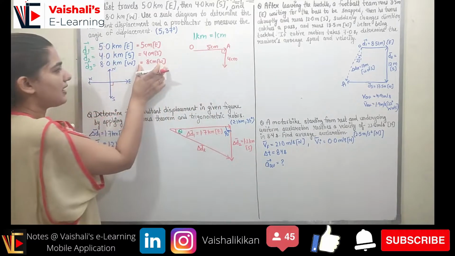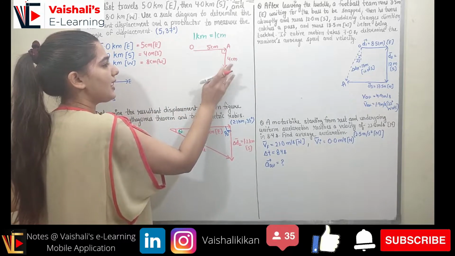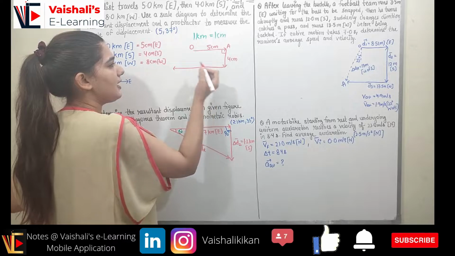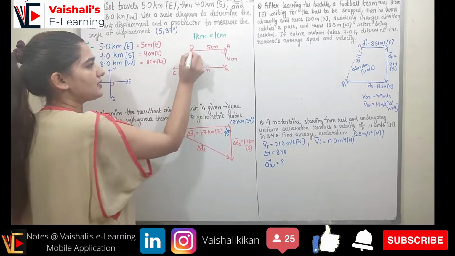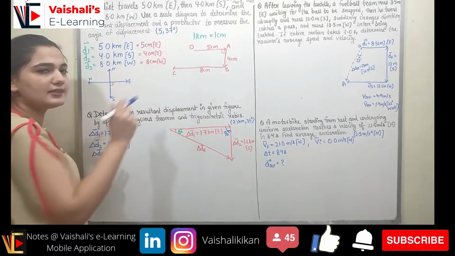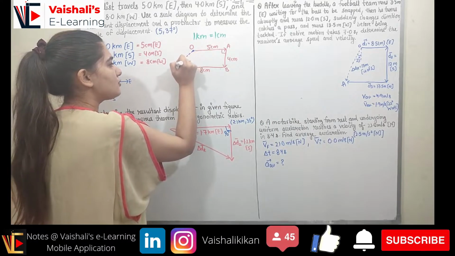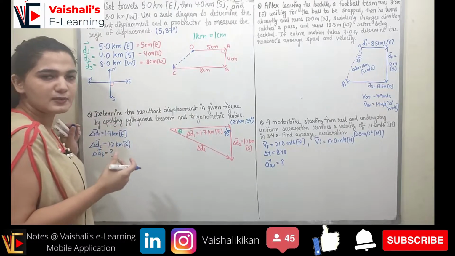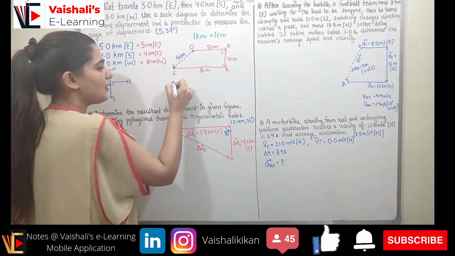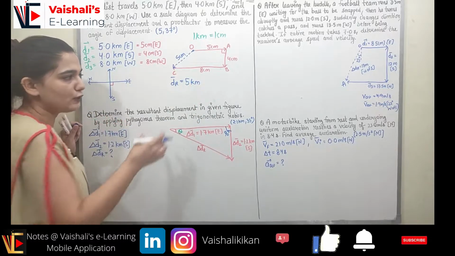So now after that we have the displacement 3, which is 8 centimeter in west. So now we will make a line of 8 centimeter in west, right? So this is my 8 centimeter line in west, and this was the point B, and this is point C. Now what would be the resultant displacement? The displacement is the distance between the initial and the final point. So this is my initial point and this is my final point. If I combine these two, you will get the final displacement. Now you measure this distance and it will come out equal to 5 centimeter. So resultant displacement dr will be equal to 5 kilometer because 1 centimeter was equal to 1 kilometer.